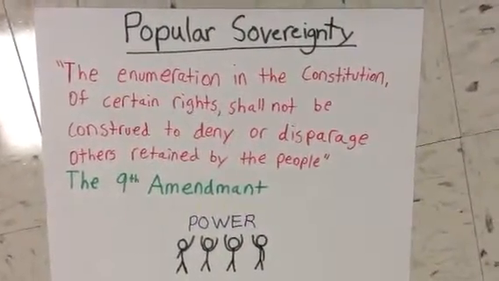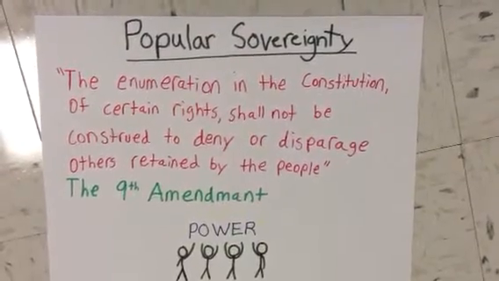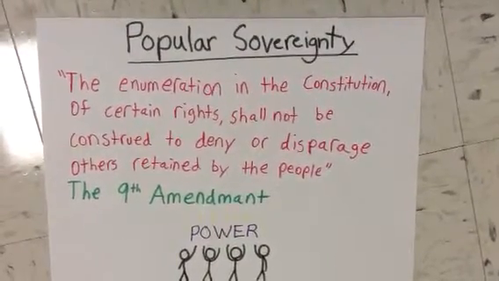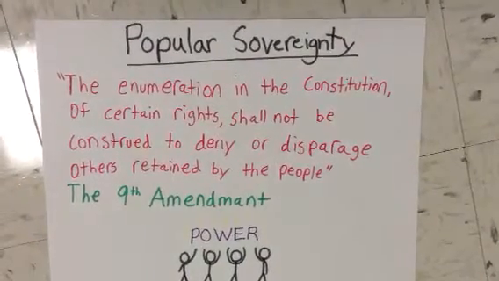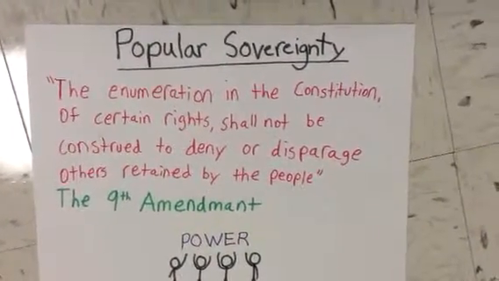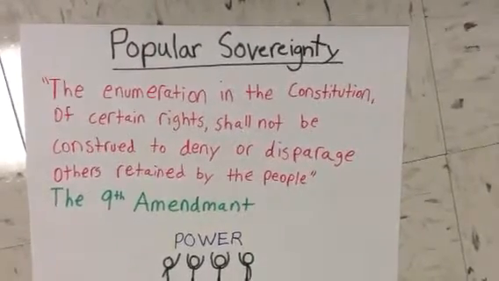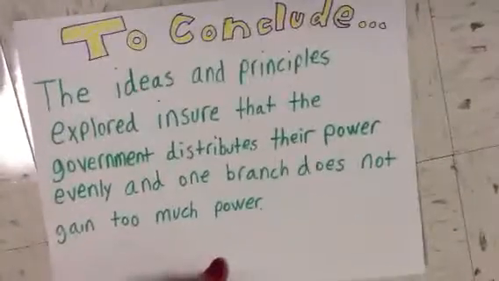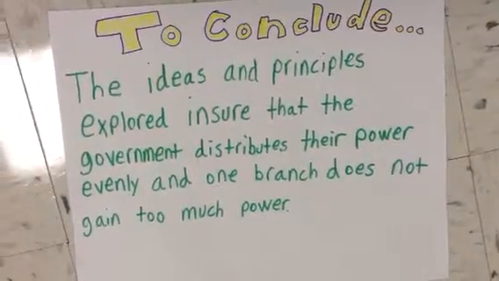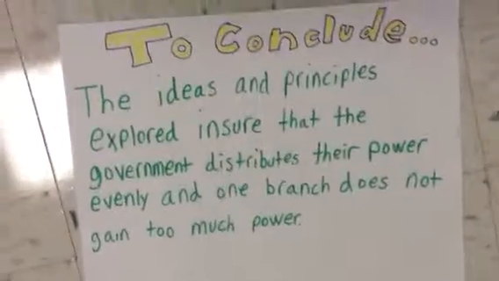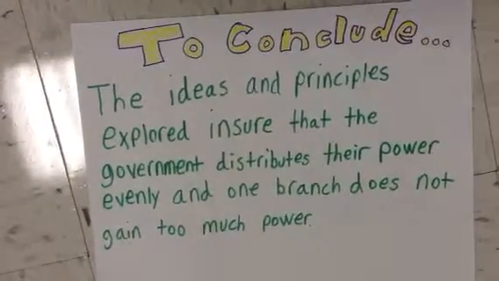The people of the United States have rights that cannot be denied, giving the people some power. The people elect electors that then choose future presidents or laws to be passed. The ideas and principles explored ensure that the government distributes their power evenly and no one branch gains too much power.